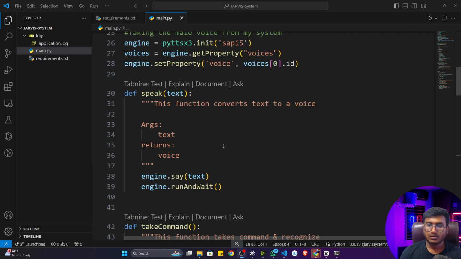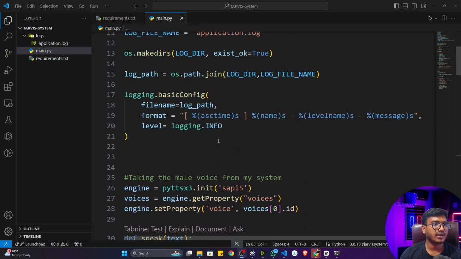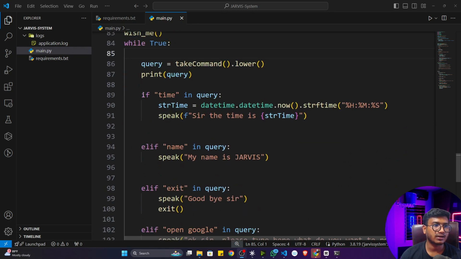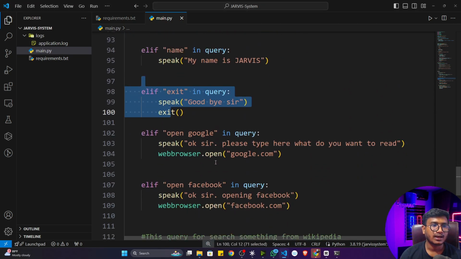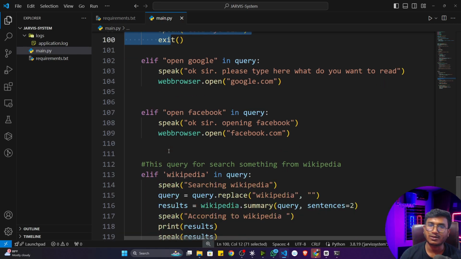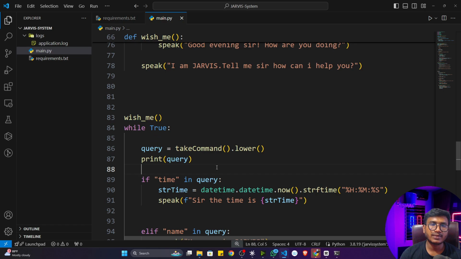So far, the project we have implemented is based on conditional statements, because you can see every time I've just written a condition, and if the condition is not matching, your application won't work. So you always have to follow the condition. Apart from that, we'll also learn another implementation, where we'll use artificial intelligence techniques. We'll be using a large language model, the generative AI concept, to implement this Jarvis system, that means a personal AI assistant system.